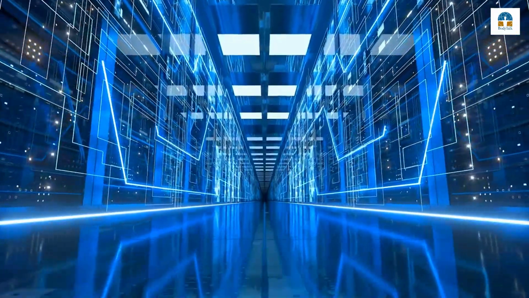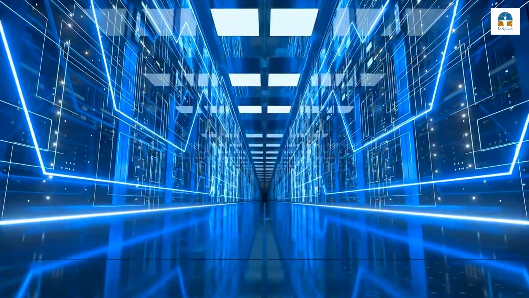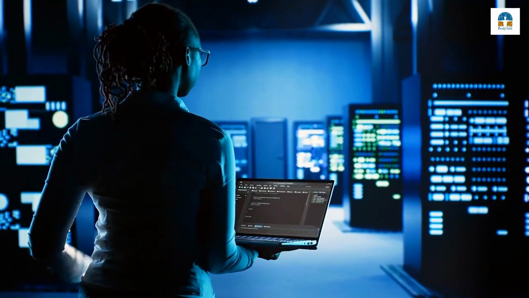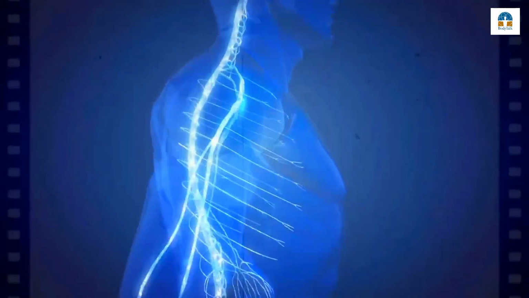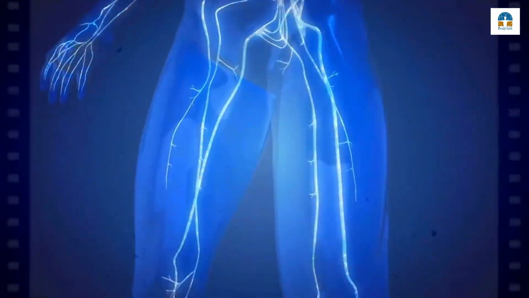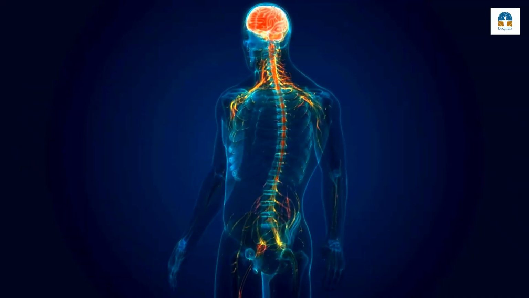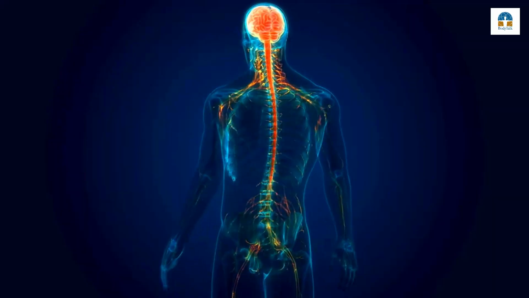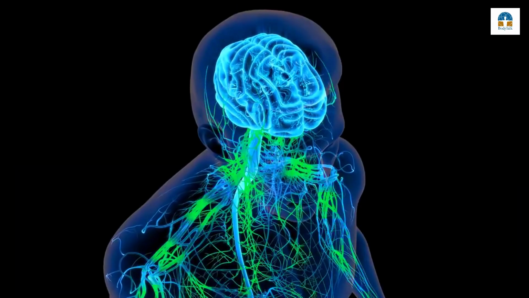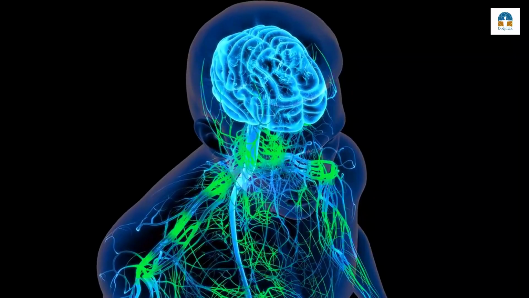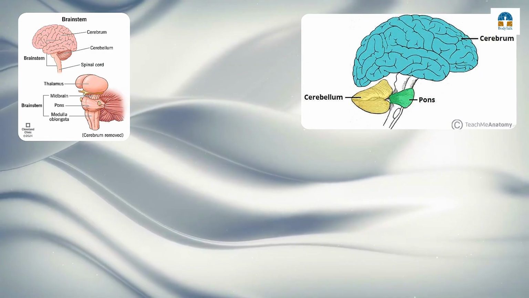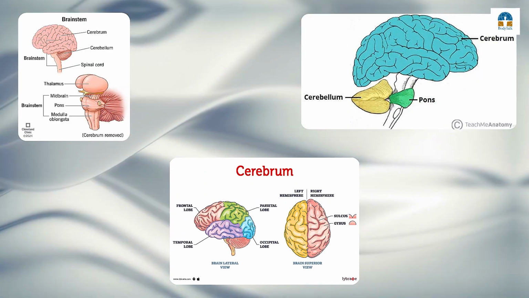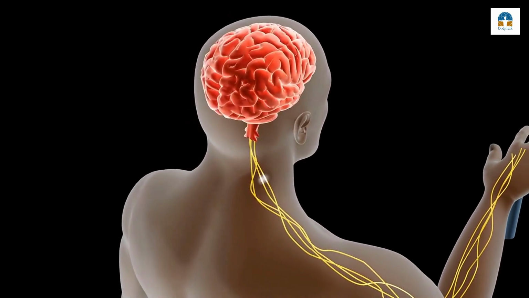The brain initiates movement, interprets sensations, directs behavior, and regulates all body functions. It is the central processing unit that controls both conscious and unconscious functions, including respiration, heart rate, thought, and emotion. Each of the three primary regions of the brain, the brainstem, cerebellum, and cerebrum, has a distinct role. Here's a closer look at how the brain works.